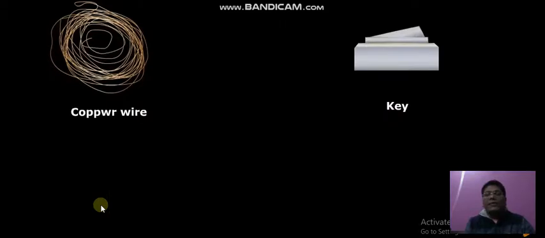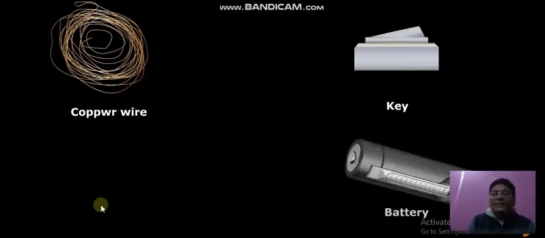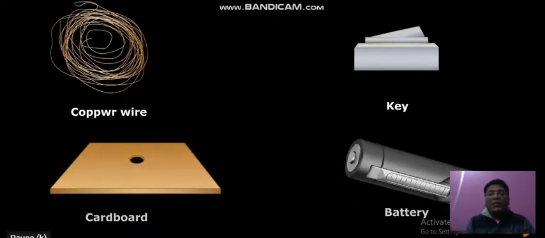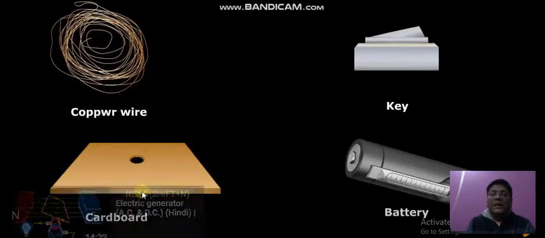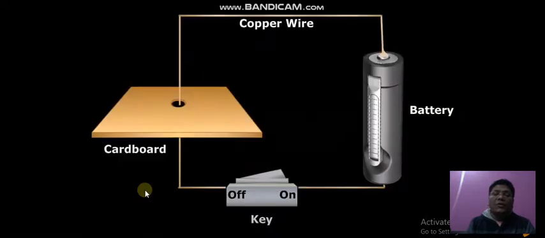Suppose I have a copper wire here, I have a key here, this is a lab activity. This time I am also going to show you some live activities using the physics lab. Just an example I am giving you for that particular activity. See, this is a battery, and I have a key, a cardboard and copper wire. I have arranged this like this. I will show you the similar activity live also, and I will make a video of this live activity and show it to you, dear students.